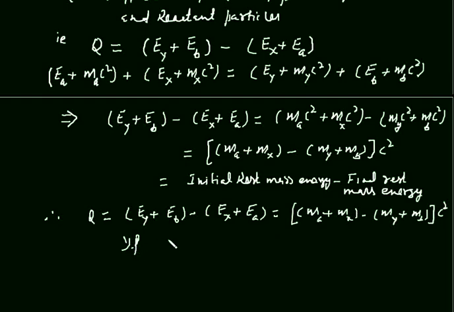If the target nuclei is at rest, this EX becomes equal to 0.